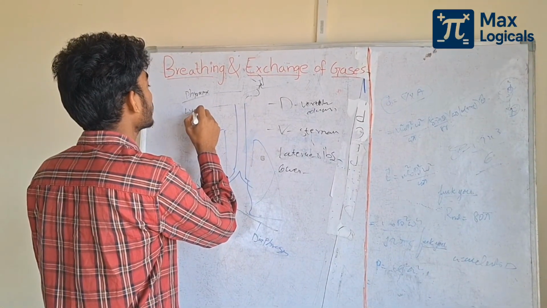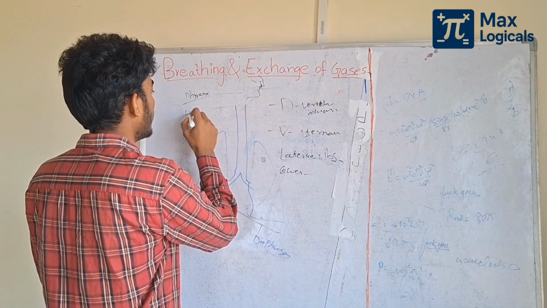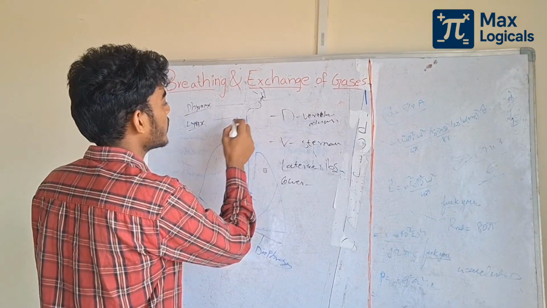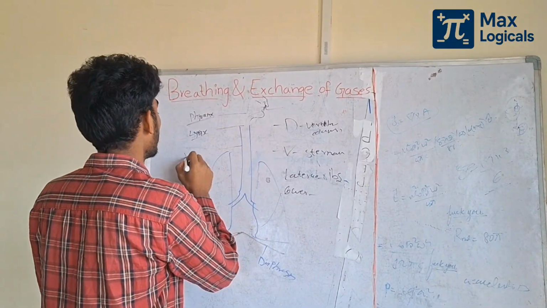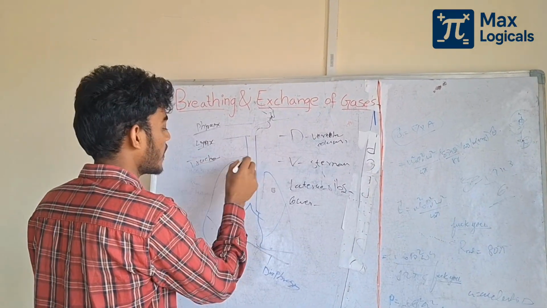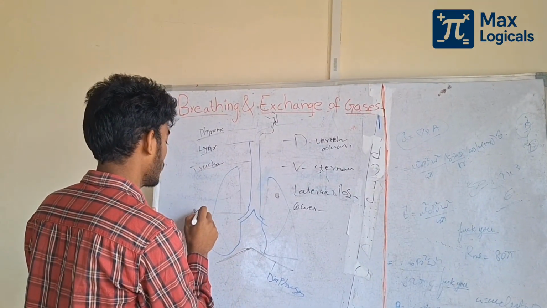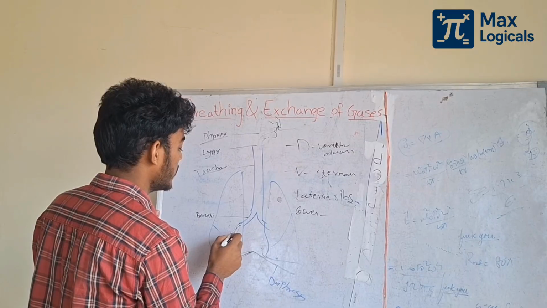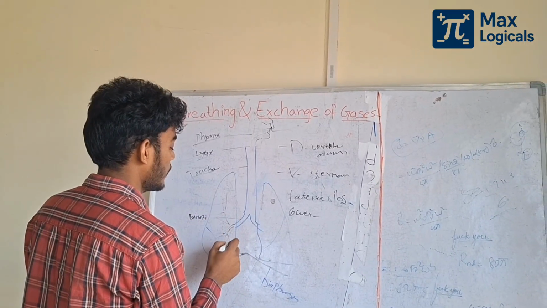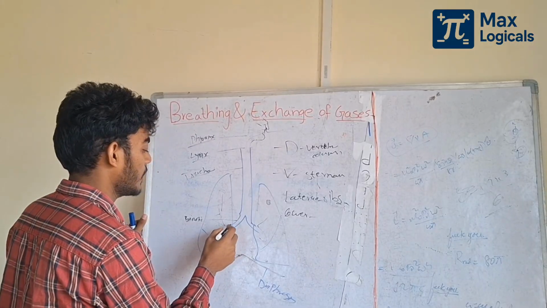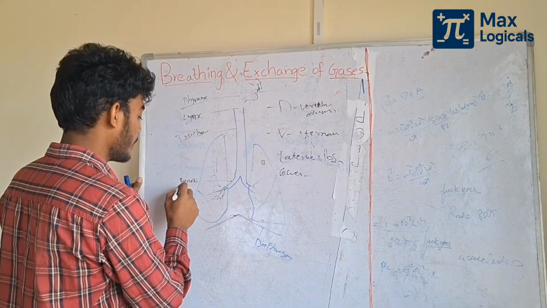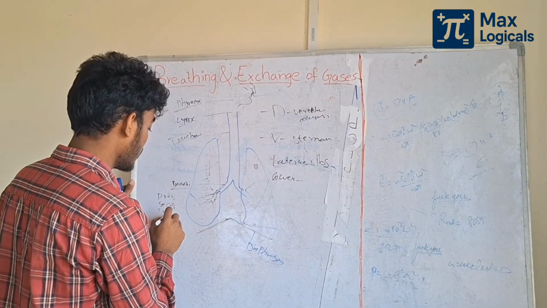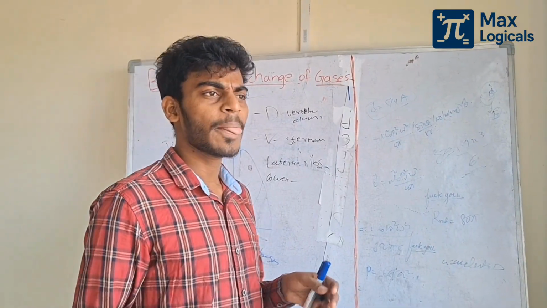After that, the larynx, the trachea, and the bronchi. They divide further into primary, secondary and tertiary bronchioles.